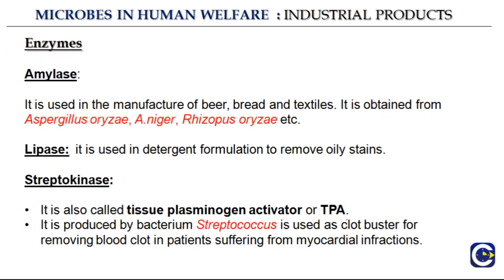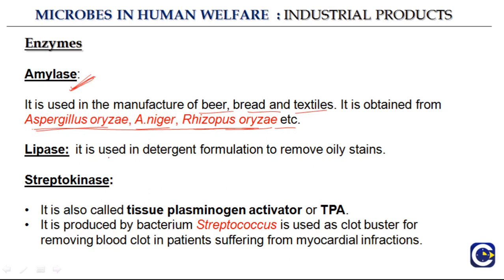Then is enzymes. So amylase is an enzyme, and it is used in the manufacture of beer, bread and textiles. It is obtained from Aspergillus oryzae, A. niger, Rhizopus oryzae, etc. So these are the microorganisms that are actually used for the production of amylase, this enzyme. And this enzyme is used in the manufacture of beer, bread and textiles.